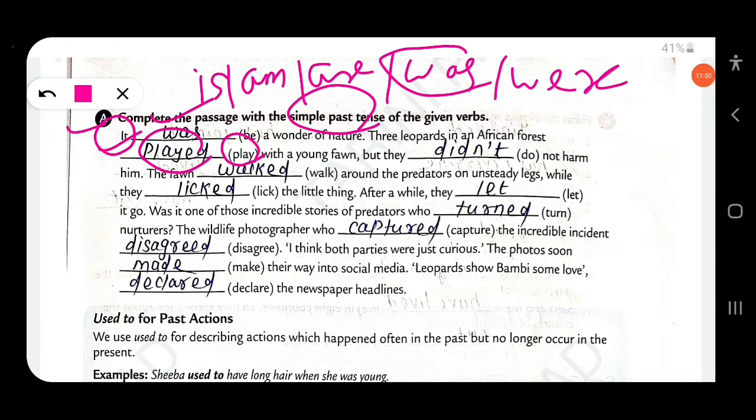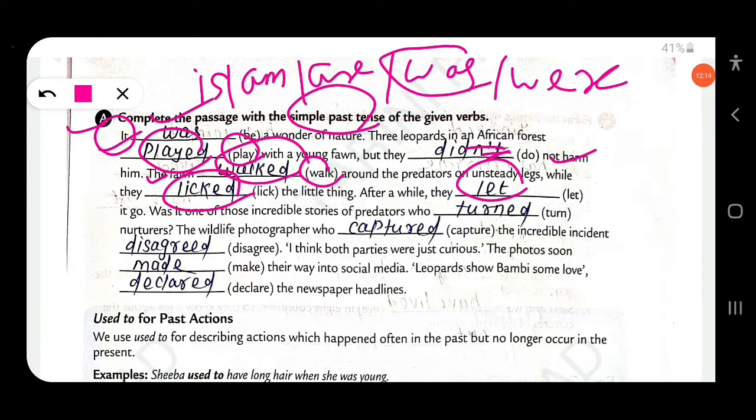But they did not harm him. The fawn walked around the predators on unsteady legs while they licked the little thing. After a while they let it go.